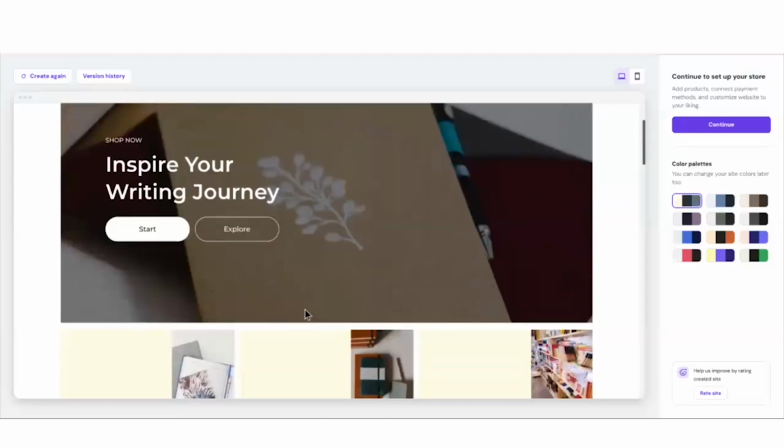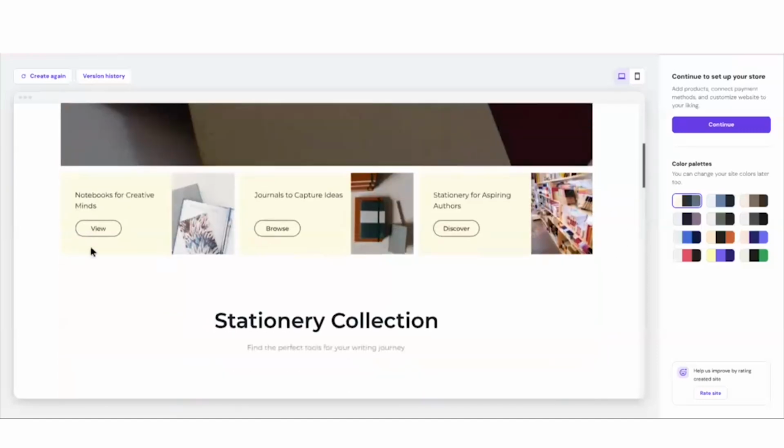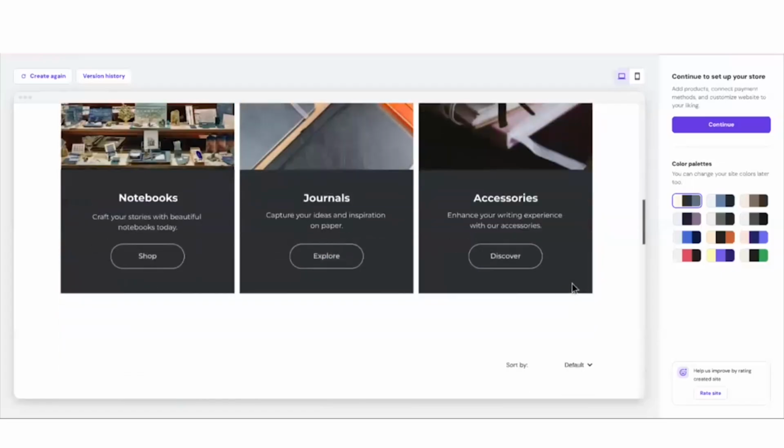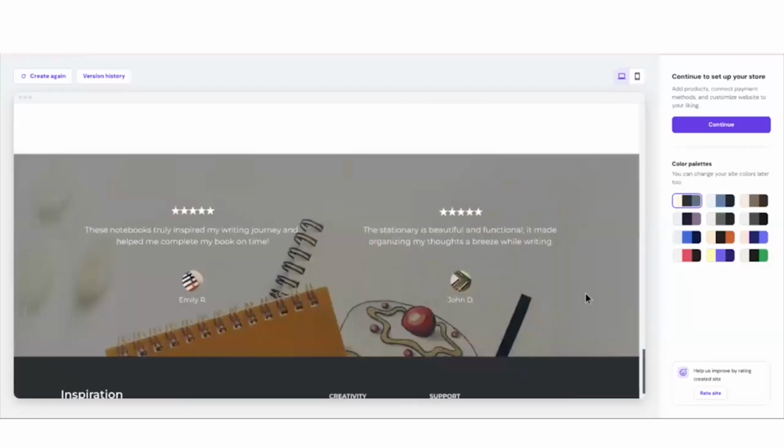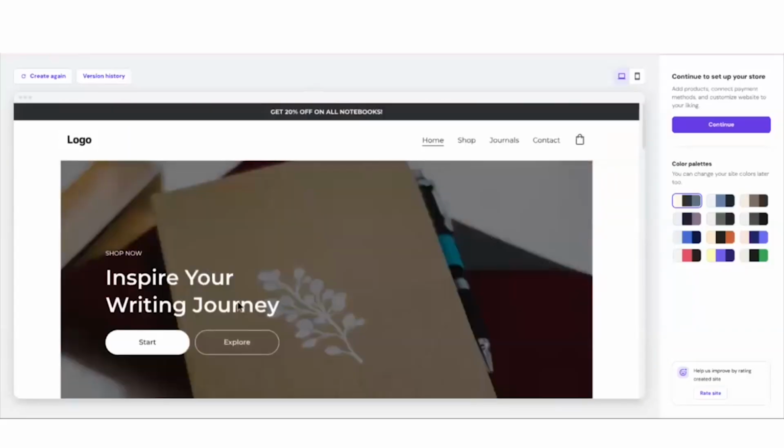Oh my gosh, there's even stationery. You see how quick Hostinger does this? I've never seen anything like this before. It's absolutely extraordinary. Oh my goodness. So once you have something you like, because you can always create again if you want a different version, once you have something you like, go ahead and click continue.